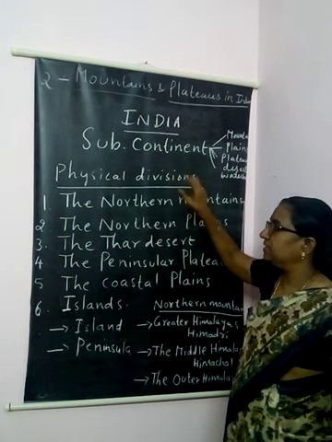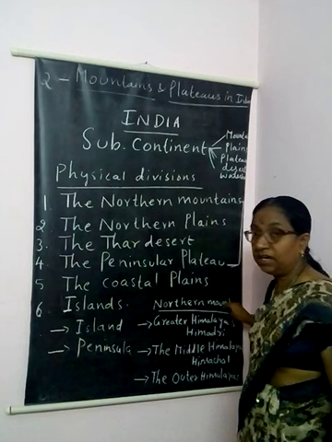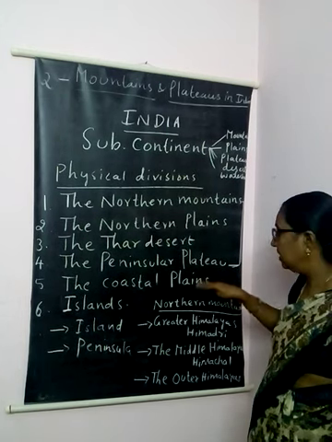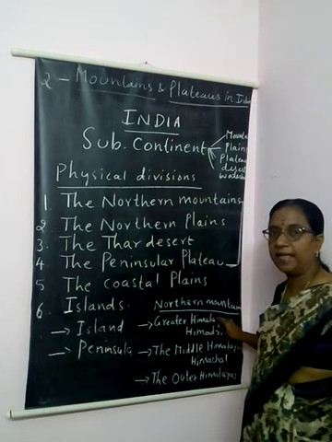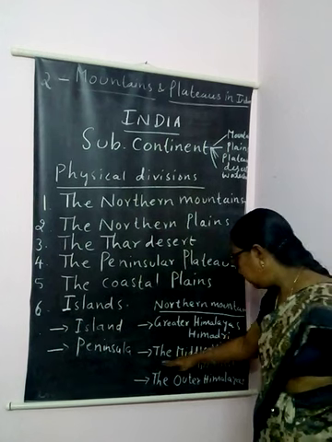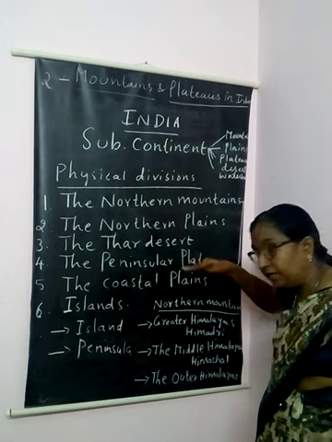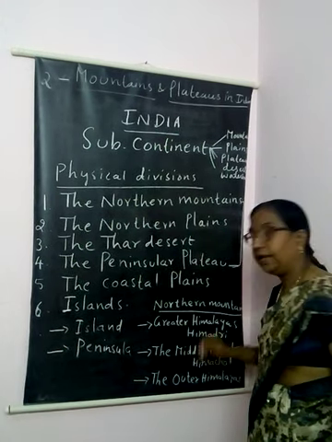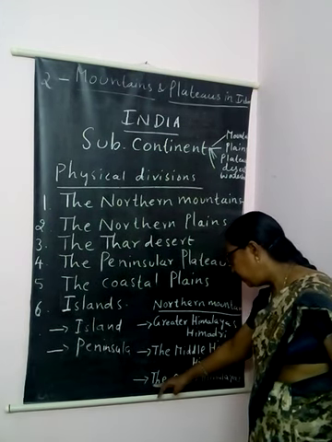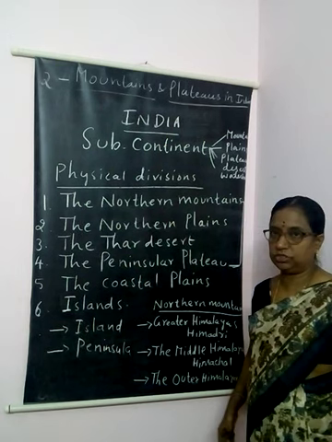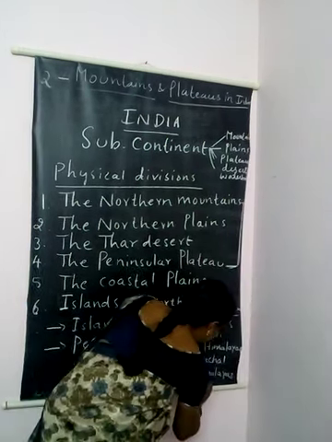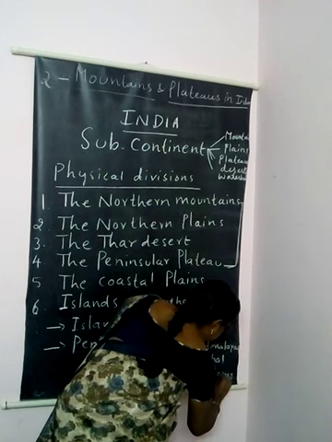These northern mountains are divided into three ranges, three rows. The first one is the Greater Himalayas, which we also call Himadri. The middle Himalayas is in the middle, also known as Himachal, and the third row is the outer Himalayan range, also called Shivalik.